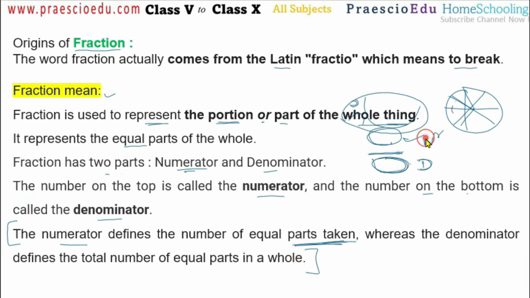The numerator shows the total parts taken, or we can say the total parts we have chosen and taken. That counting of taken parts is shown by the numerator, whereas the denominator defines the total number of equal parts in a whole thing. The whole thing has a total number of equal parts, and that total is shown by the denominator. Out of this total, whatever parts were taken, that is shown by the numerator.